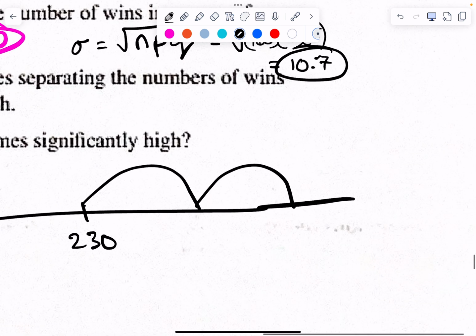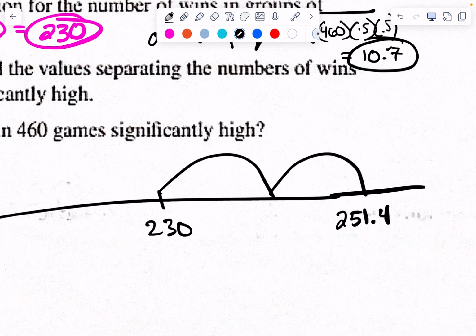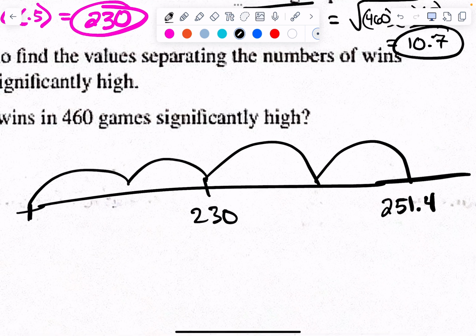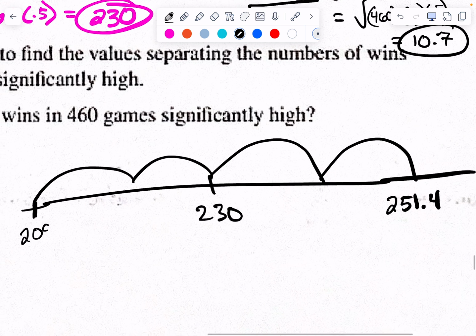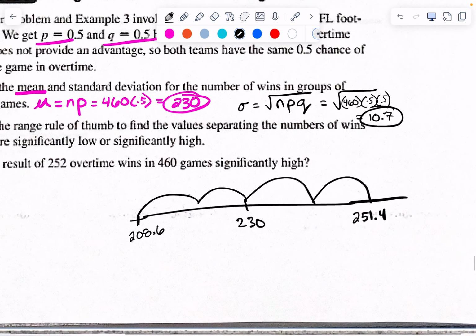251.4. 251.4 if I add it twice, right? Can't have half of a game, right. Okay, if I subtract it twice, subtracting 21.4 is like 208.6. Check me. What'd you get? 208.6? Yeah. Hey, anything below that and anything above that is considered a significantly high or significantly low number of wins.